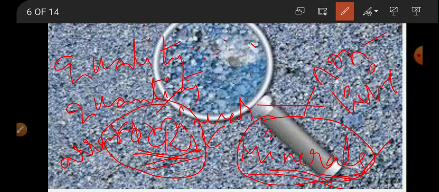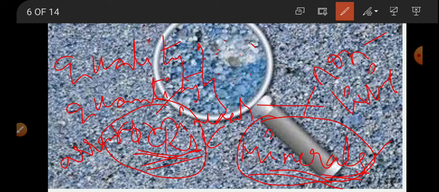So rocks are of different uses in our day-to-day life, where the rock quality depends on the quality of the mineral it is made up of. The second one, it depends on the quantity of the mineral, how much of the mineral is present in it. And the third one, the arrangement of the minerals while forming the rock. See, all these three characters will always determine the rock's quality.